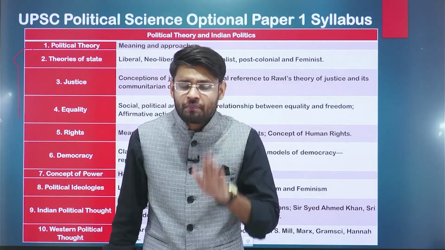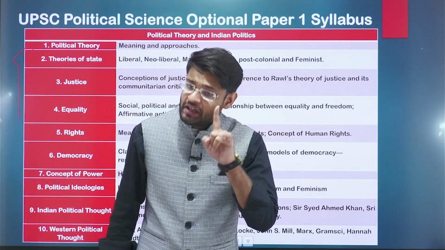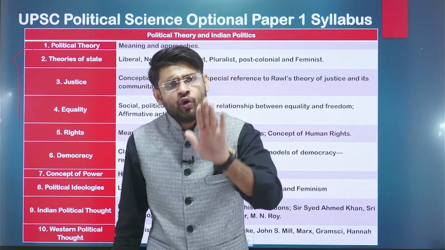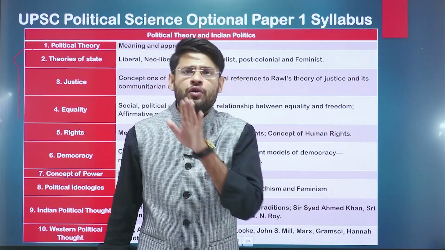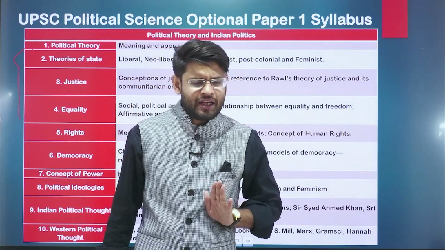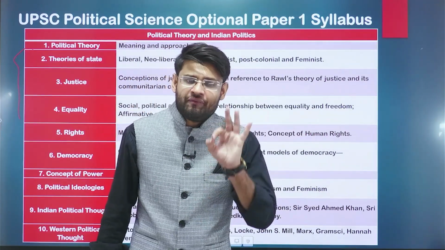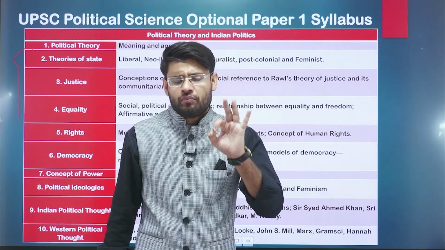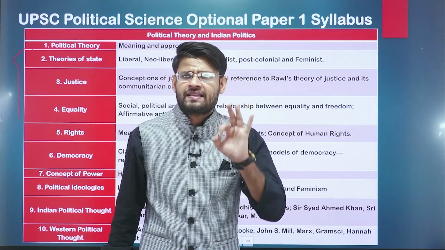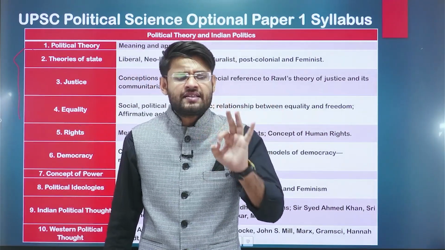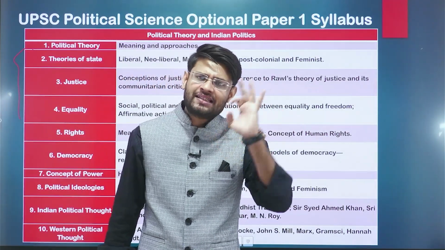In UPSC optional, particularly I'm talking about PSIR, normally 250 marks is very good, and 250 to 300 marks are achievable in PSIR. On average, the most successful optional in the UPSC journey is PSIR. 250 is an achievable mark in PSIR.